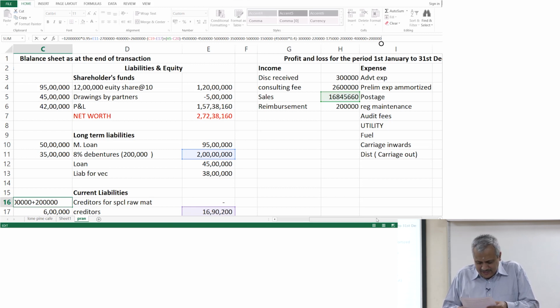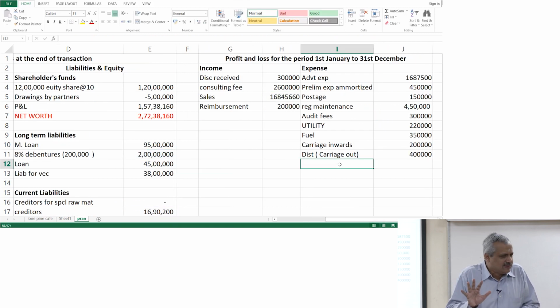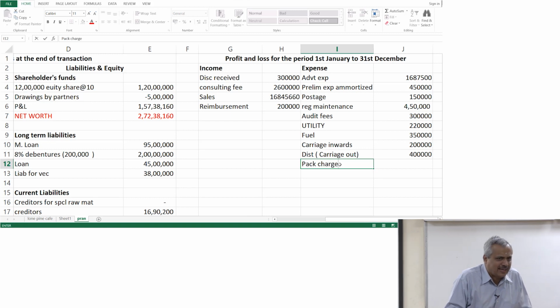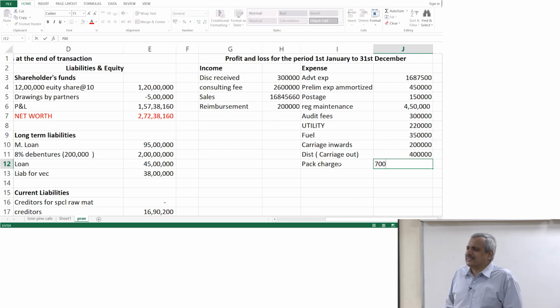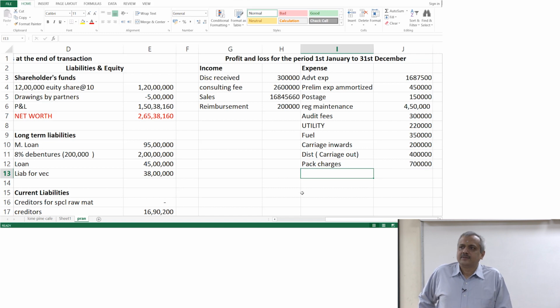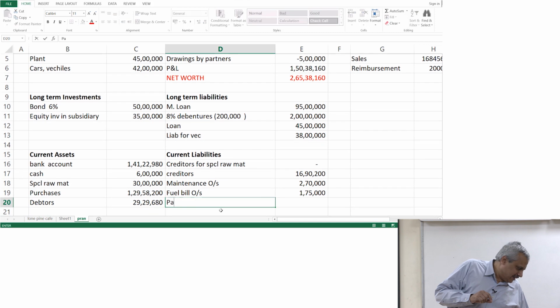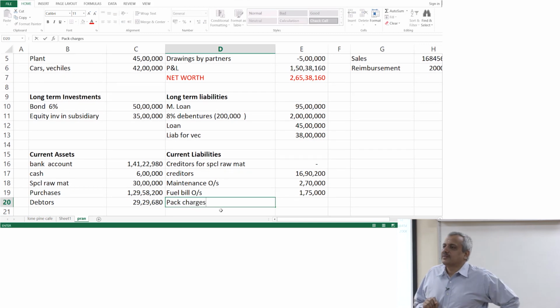Next, packaging charges 7 lakhs, 30% payable at the end of the year. Same thing. We are at the end of the year. 7 lakhs is your packaging charges, an expenditure minus your total cash. Payable at the end of the year can sometimes be used slightly differently.